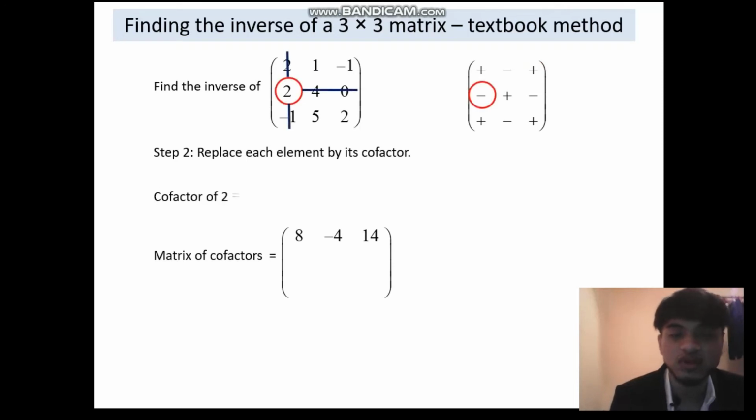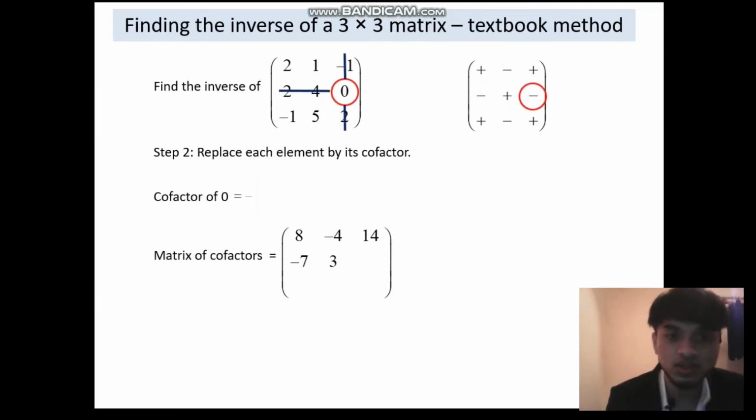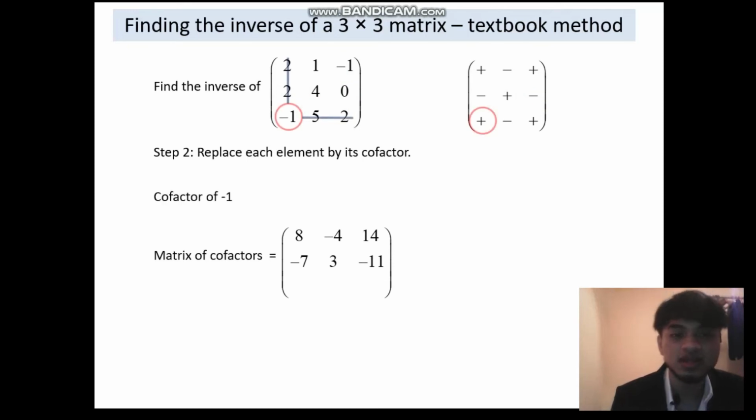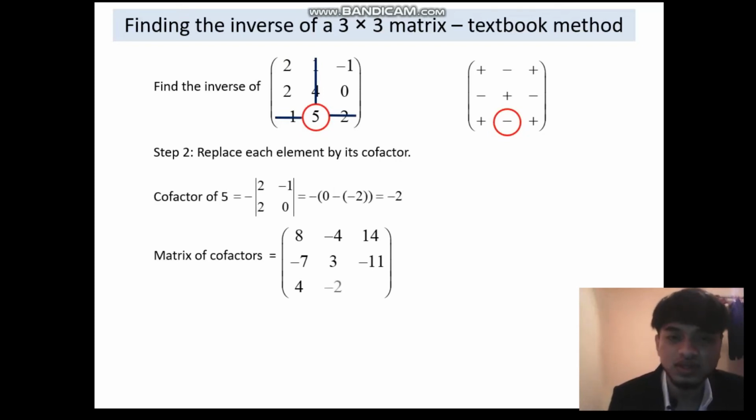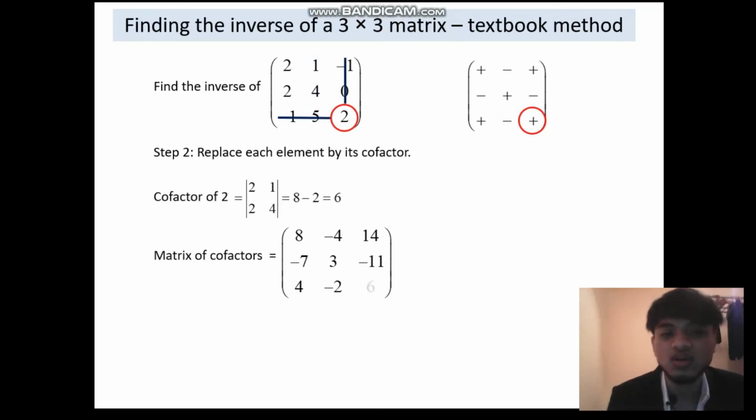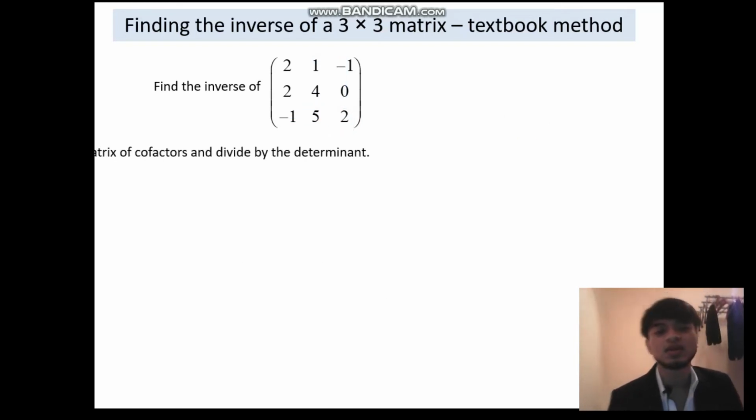Let's go on. For minor 2 1, we get negative 7, and for minor 2 2, we get 3, and minor 2 3, we get negative 11. For minor 3 1, we will get 4, and for minor 3 2, we will get negative 2, and lastly minor 3 3, or the cofactor of 2, will get 6.